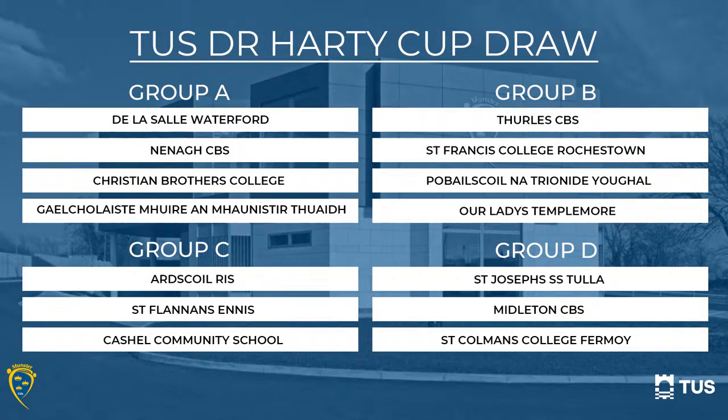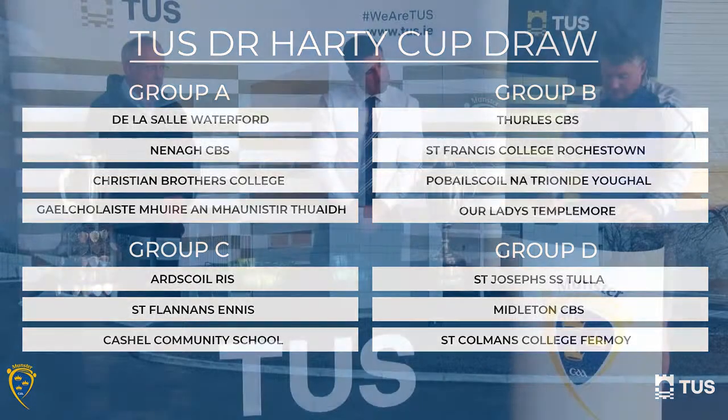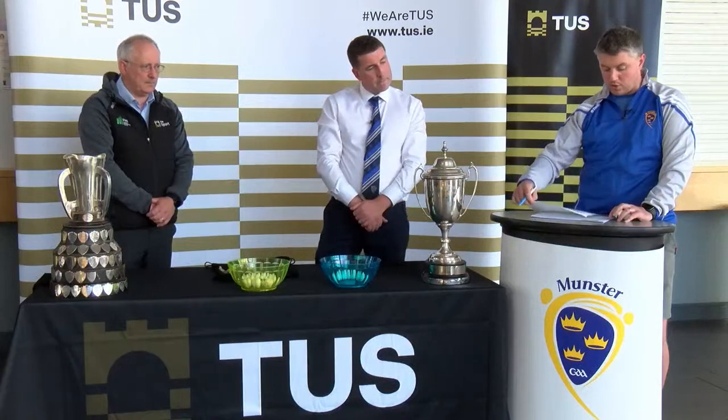Just to recap on the Harty Cup draw. Group A is De La Salle Watford, Nina CBS, CBC and Gaelclosh de Vera and Monaster Tulla. Group B is Turles CBS, St. Francis College Rochestown, Pobbleskull na Trinity Youghal and Our Lady's Temple Moor. Group C is Artskull Reach, St. Flannan's Ennis and Cashel Community School. And Group D is St. Joseph's Tulla, Middleton CBS, St. Coleman's Fermoy.